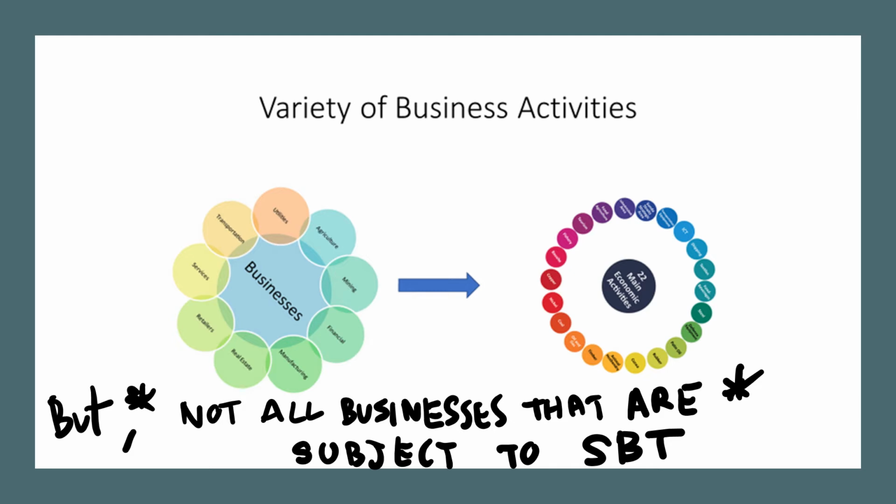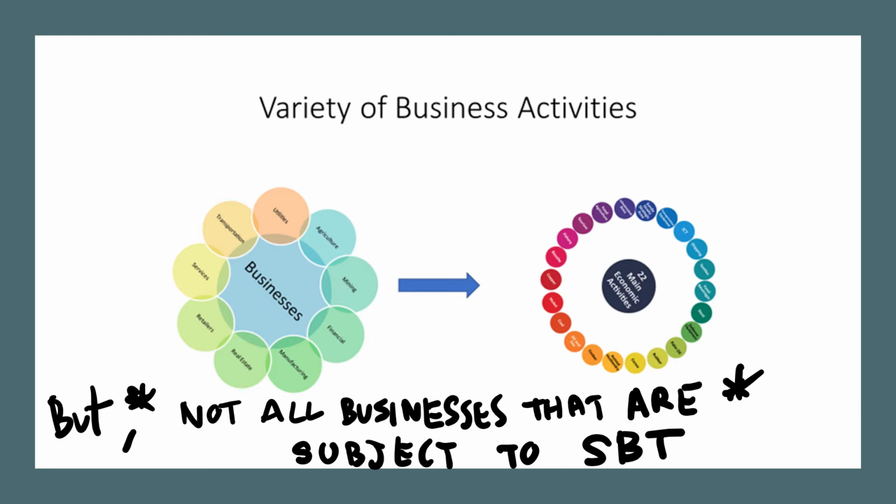Even though there are various types of business in the global value chain or supply chain, you need to understand that not all businesses are subject to specific business tax. This means in general, if you provide service, you are subject to VAT or value added tax. But for some particular types of business whose value added is difficult to define, they are subject to SBT instead.